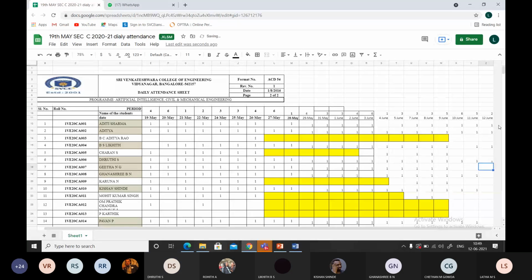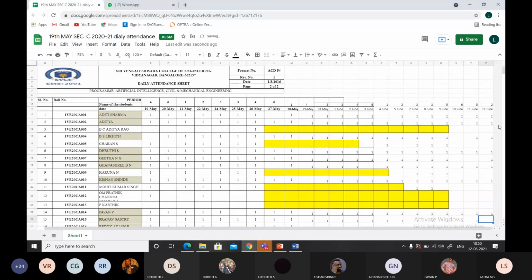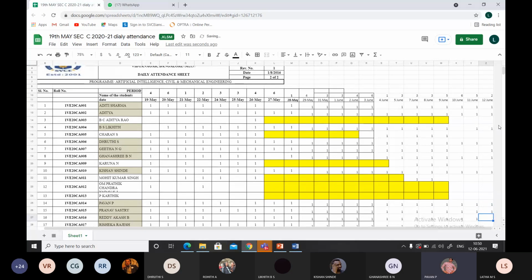Present, ma'am. Jnanashri? Present, ma'am. Taruna? Kishan? Ma'am, Kishan present. Mohan? Pawan? Pranav? Present, ma'am. Akash? Present, ma'am.